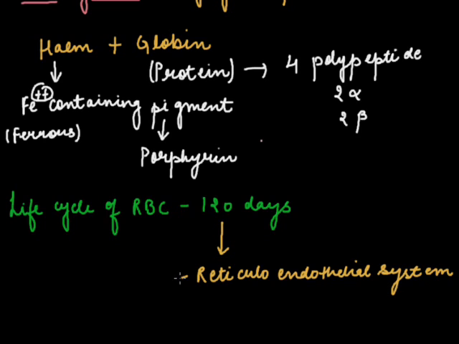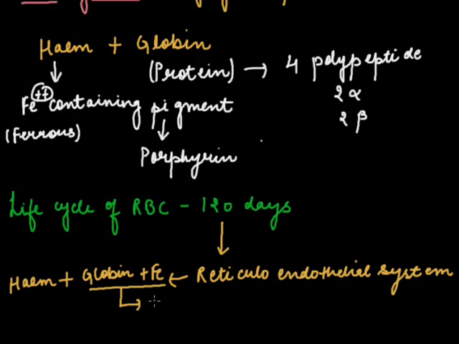The disintegration results in the heme separating, the globin part separating, and the iron part separating. The globin part and the iron part are reused for erythropoiesis, or reused for synthesis of RBC.